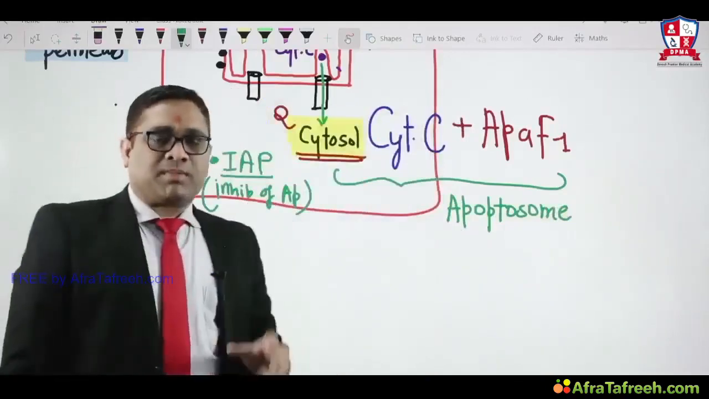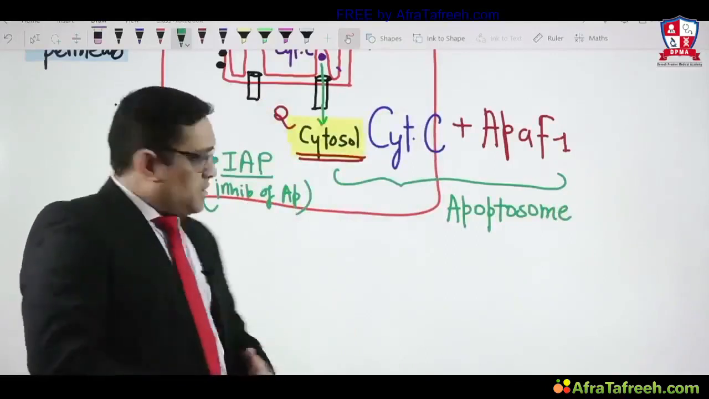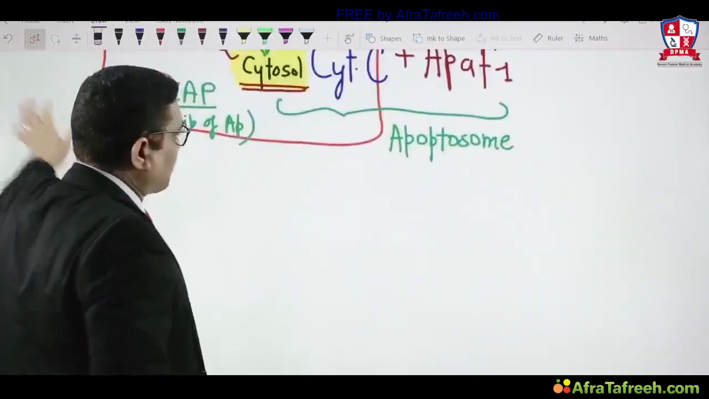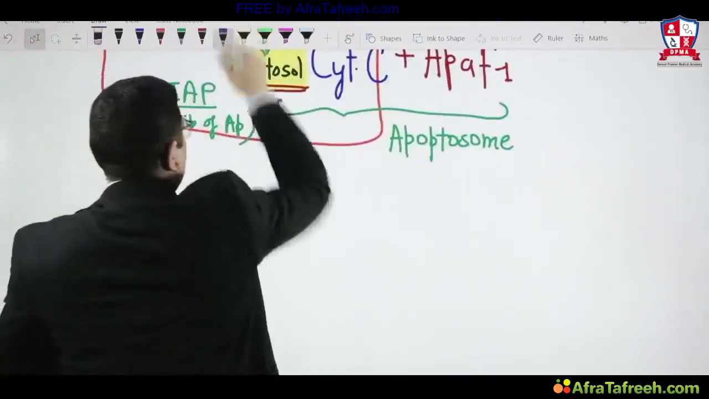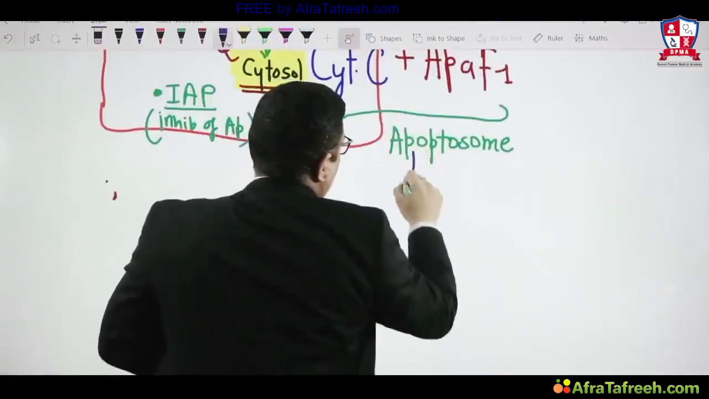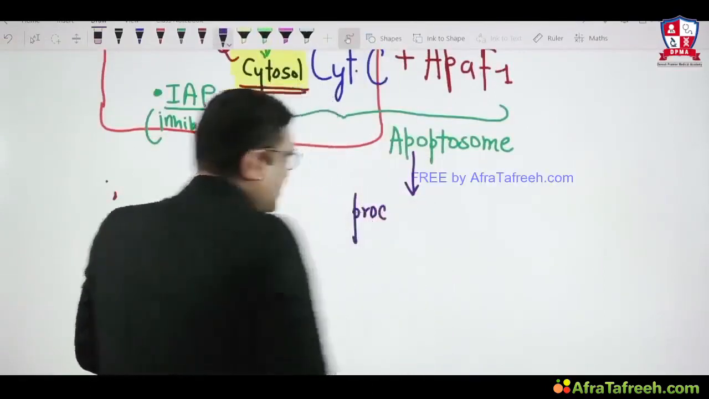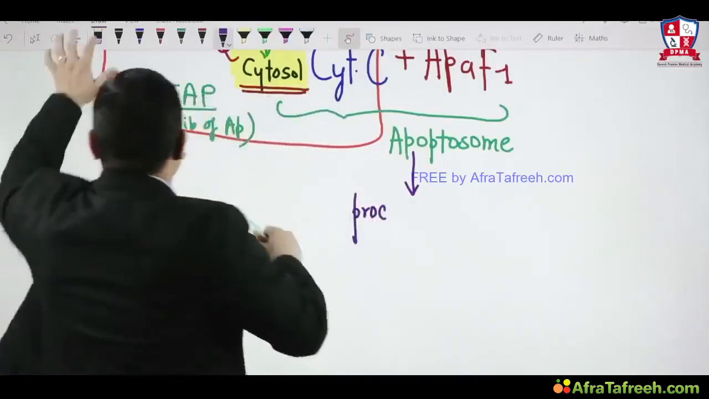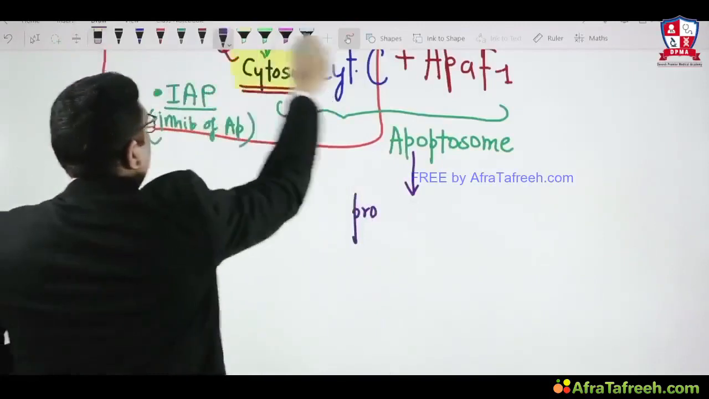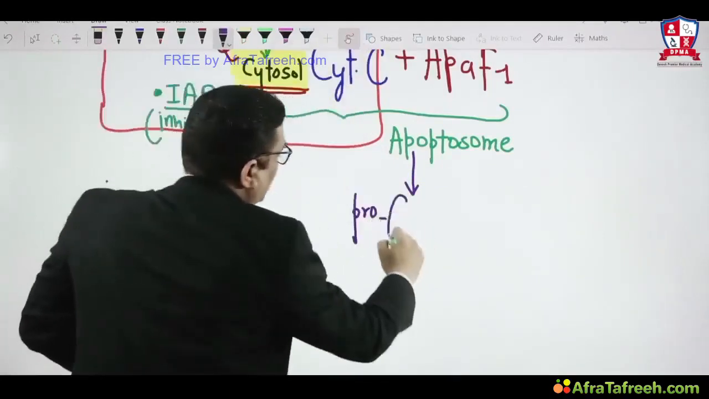What is the function of the apoptosome? That is another important question. The function of the apoptosome is to cleave procaspase, or you can say to activate it. So the apoptosome will activate procaspase. Which procaspase? My question is, which procaspase? We are talking about the intrinsic or extrinsic pathway?